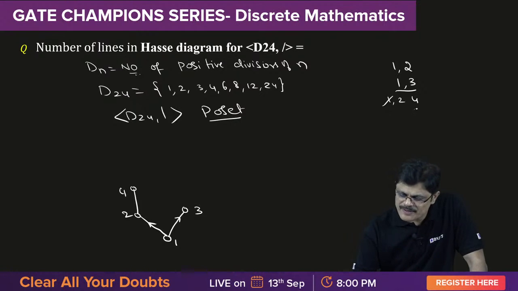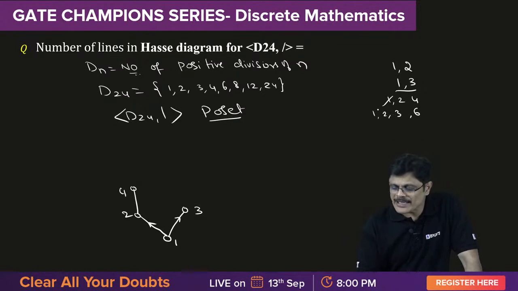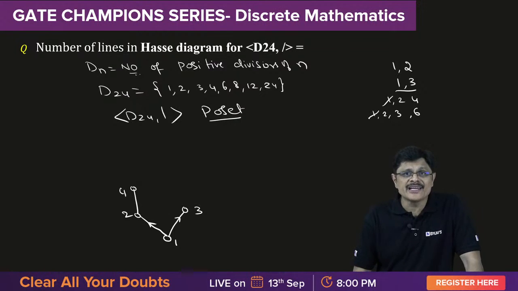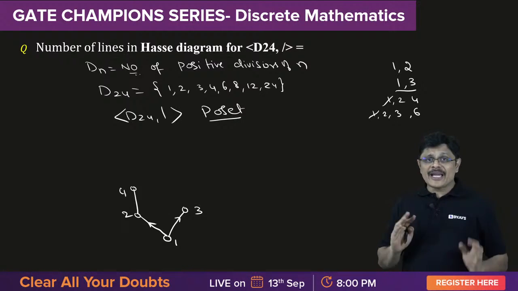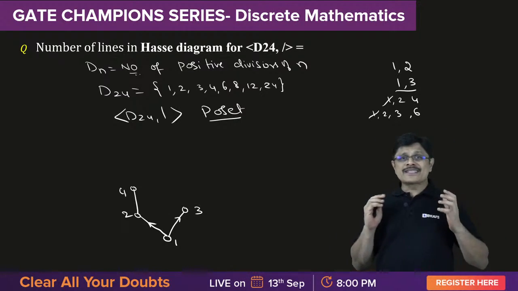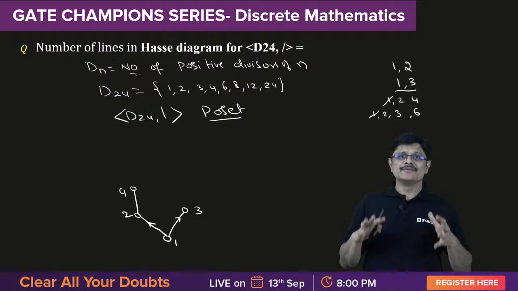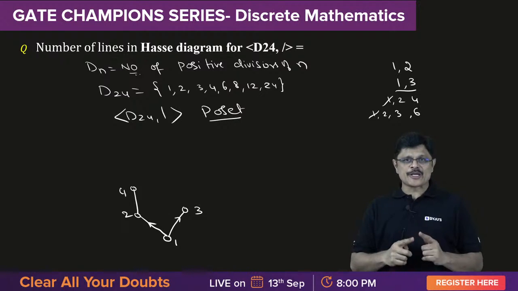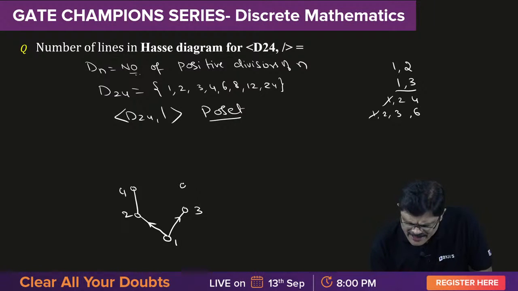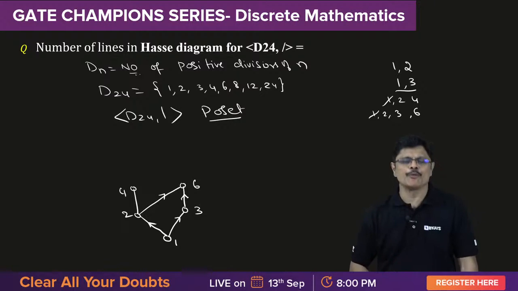Then comes 6. Who are related to 6? 1, 2, 3 are related with 6. But 1 is already covered by both 2 and 3. Now 2, 3 are not covered by anyone. So 6 will say Mehuna. 6 will take responsibility of both 2 and 3, and 6 will cover both 2 and 3.